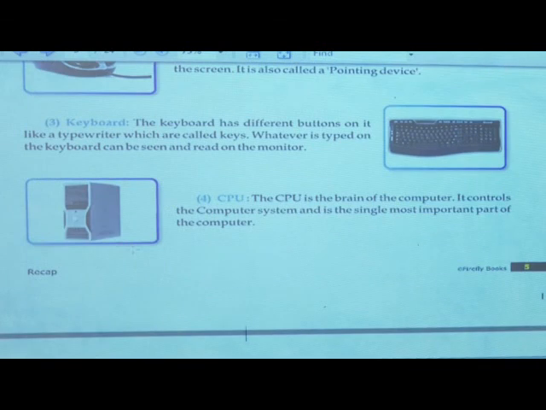Next, our device is CPU. CPU is the brain of computer. In our body, we store everything in our brain, right? Same like that, what we store in a computer is stored in the CPU. That's why CPU is called the brain of computer. It controls the computer system, and it is the most important part of the computer.